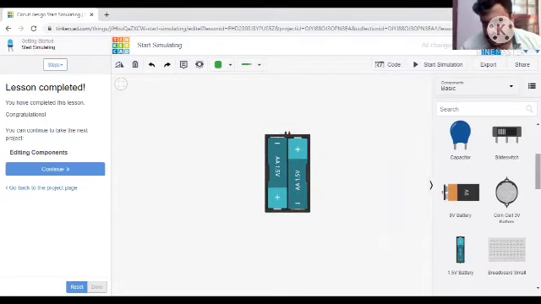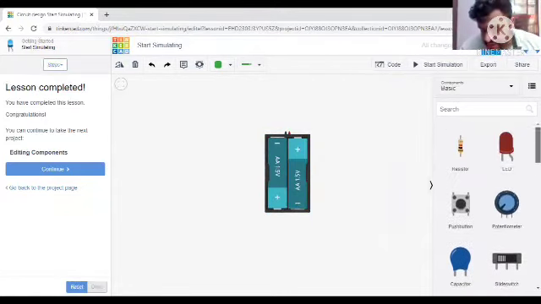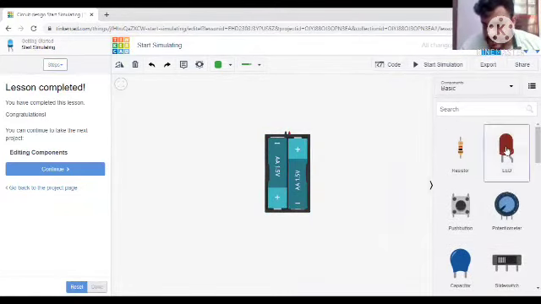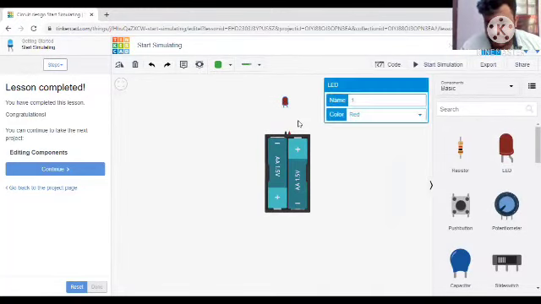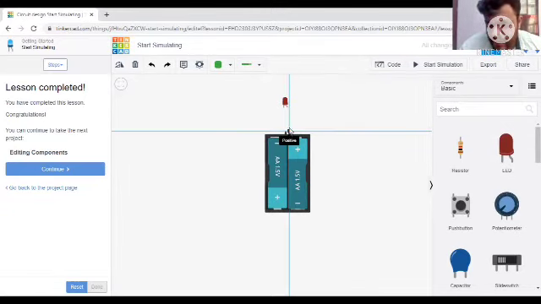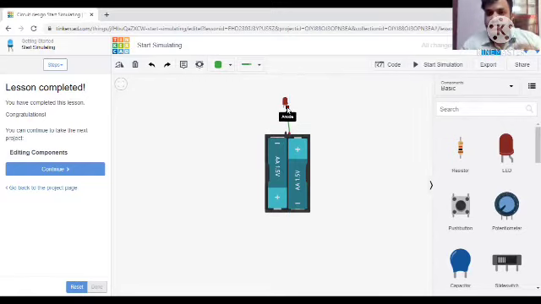Now I will take this LED. This is the LED. I place it here. Now we need to connect using wires. Look here, this is the positive of the battery. I am connecting it to the anode. The anode is the positive of the LED. I connected that. Now the cathode. The cathode is the negative of the LED, and I am connecting it to the negative of the battery.